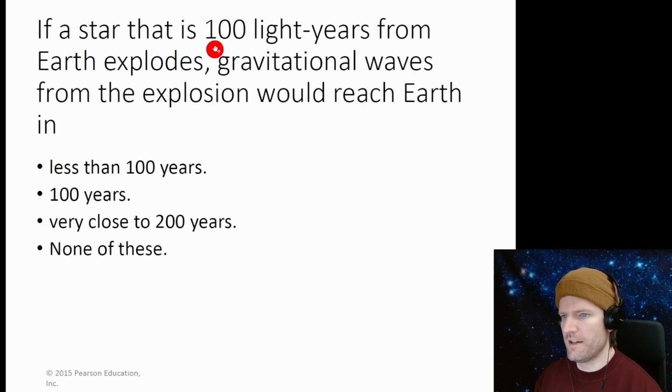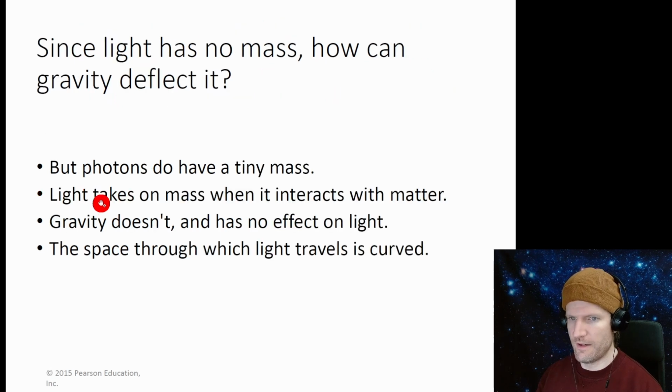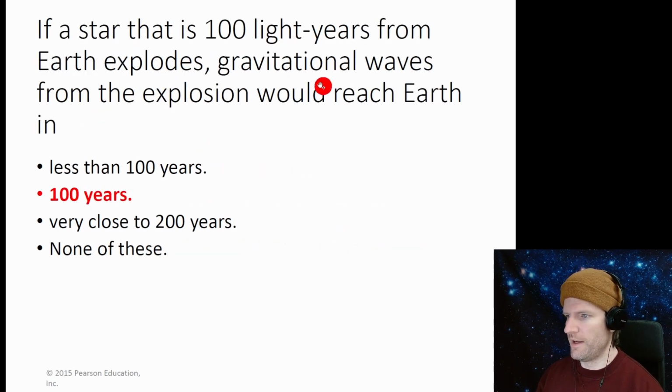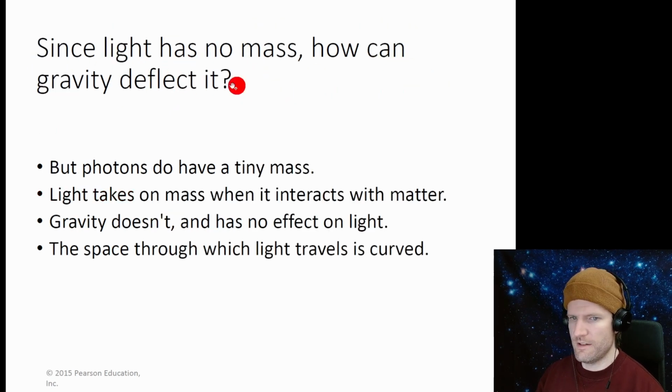If a star that is 100 light years from Earth explodes, gravitational waves from the explosion would reach Earth in 100 years, because gravitational waves travel at the speed of light. Since light has no mass, how can gravity deflect it? Well, we know that there's the energy-mass equivalence. Photons don't have tiny mass. Light takes on mass when it interacts with matter. That's not true. Gravity has no effect on light. That's not true. The space through which light travels is curved. There we go. That's the right answer.